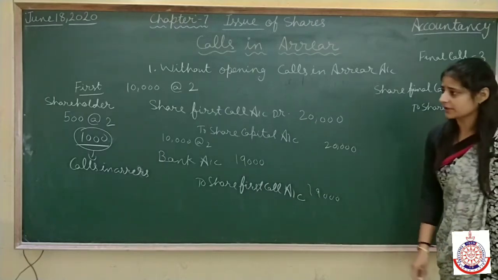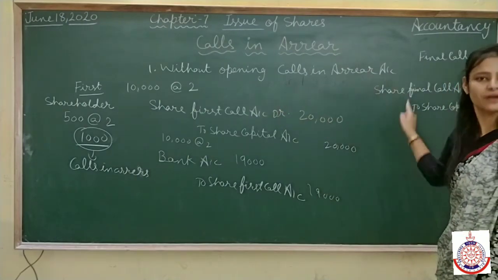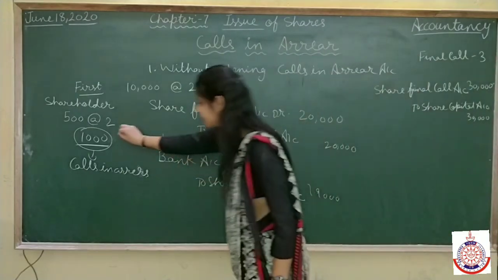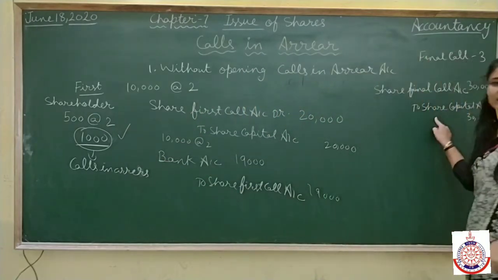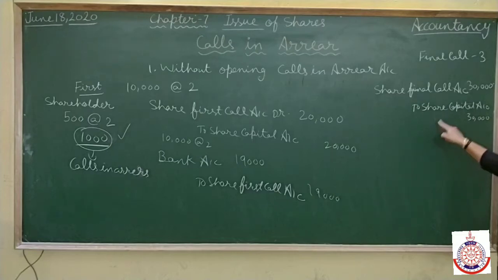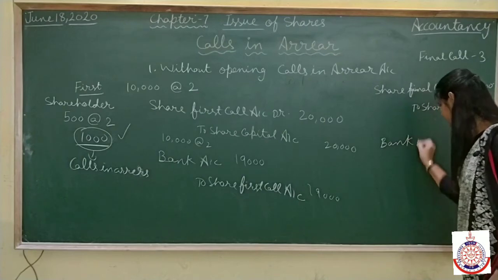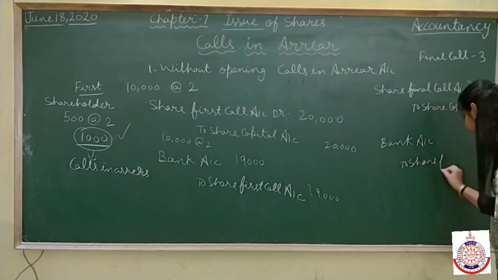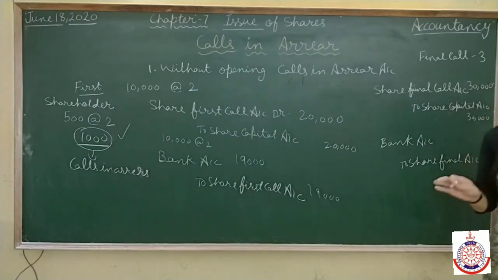Now come to the question. The person who had failed to pay the first call is now paying the final call along with the first call. It means the 1,000 which was left by this shareholder is also being paid along with the final call. When we receive money, we make the entry bank account debit to share final call. At the time of final call, there is no failure, there are no calls in arrear.